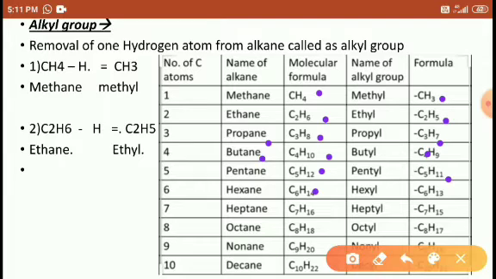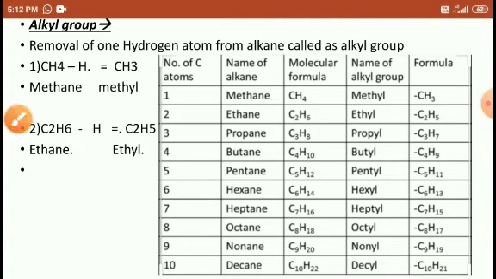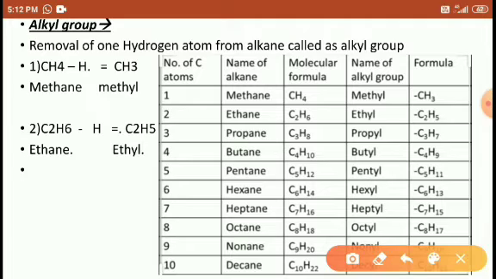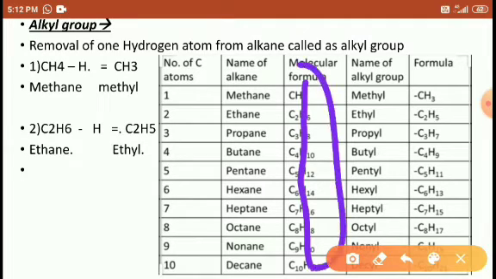Similarly, C6H14 hexane, if you remove one hydrogen, hexyl. Right. Next, heptane C7H16 and here C7H15. We are removing one hydrogen. Octane C8H18, remove one hydrogen, it becomes C8H17. And nonane C9H20, here C9H19. Decane C10H22, decyl, C10H21. So it means, students, here we are removing one hydrogen from this compound, then we got these structures. Right.